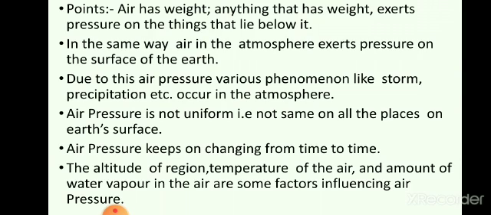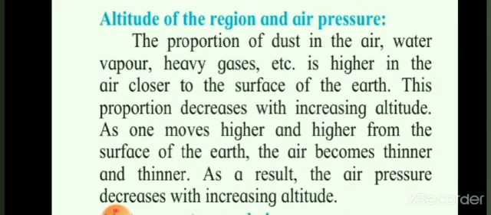We can see that the earth's surface is not uniform throughout. Somewhere there are mountains and hills. In some regions we can see coastal areas. Somewhere there are low-lying areas. In this way there are ups and downs. According to the altitude, that is height, it changes. We know the surface of the earth is not the same everywhere, so the pressure will also change. Altitude of the region and air pressure.